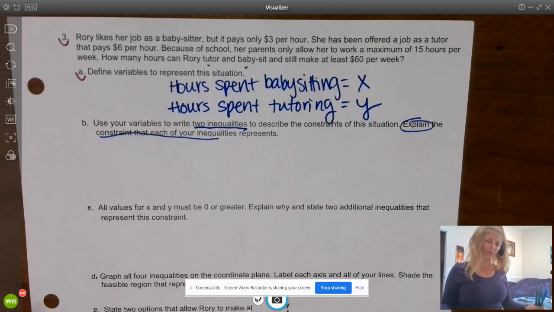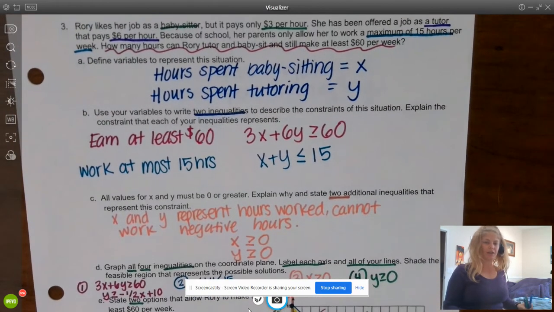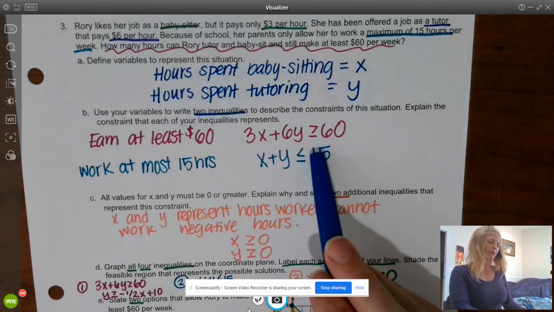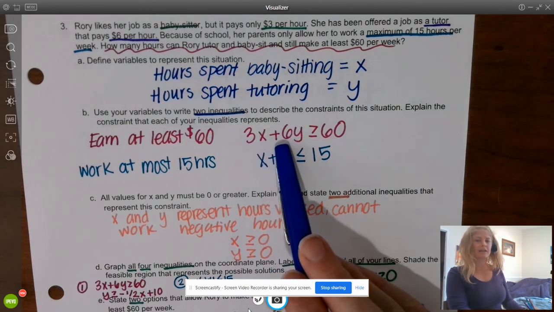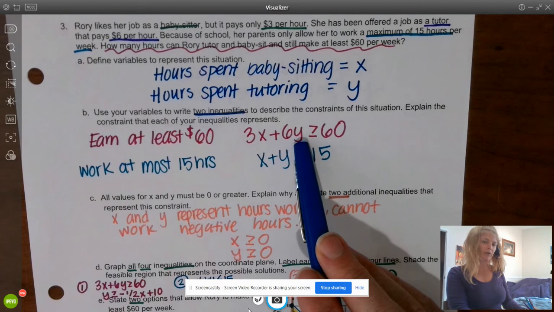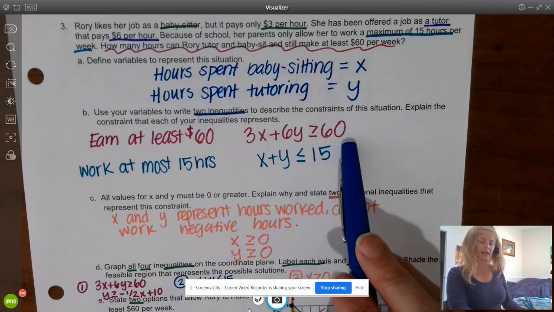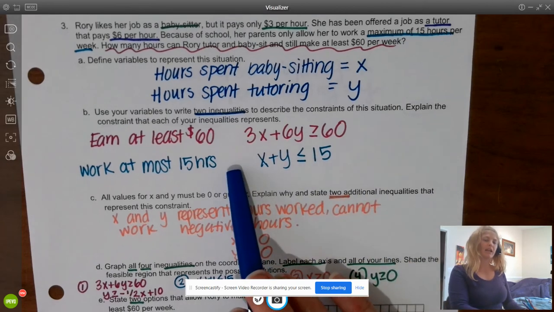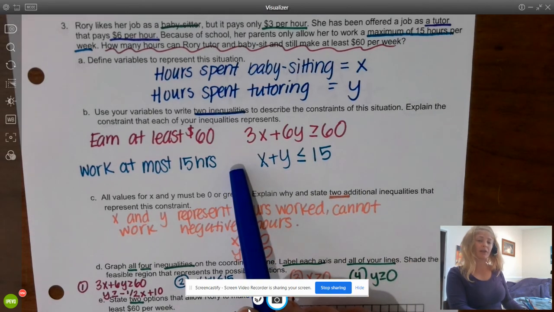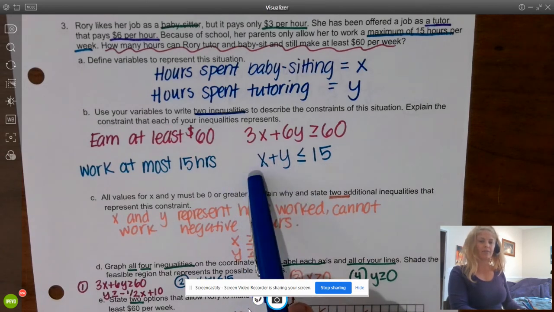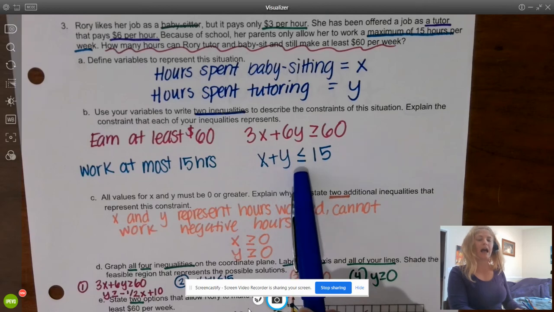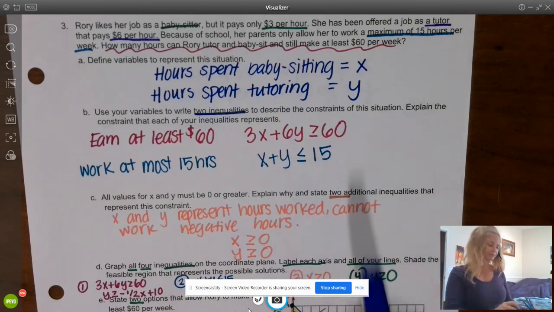Okay, let's take a look at how we did. So one of the constraints was she needs to earn at least $60. So 3x plus 6y is greater than or equal to 60. $3 per hour babysitting at X hours. $6 per hour tutoring at Y hours. It has to be greater than or equal to 60 because she wants to earn at least $60 in a week. She can work at most 15 hours. So her parents will let her work 15 hours, but no more. So X plus Y, the number of hours spent babysitting plus the number of hours spent tutoring, has to be less than or equal to 15.